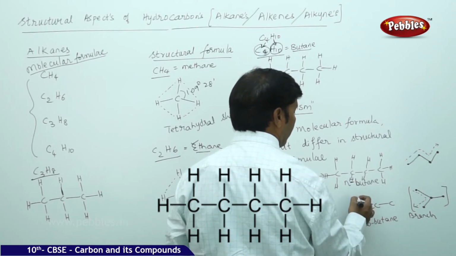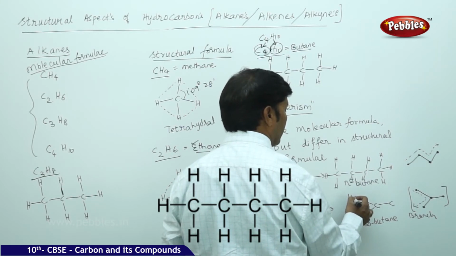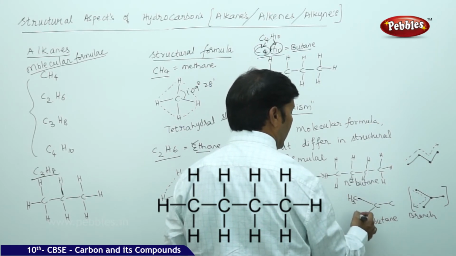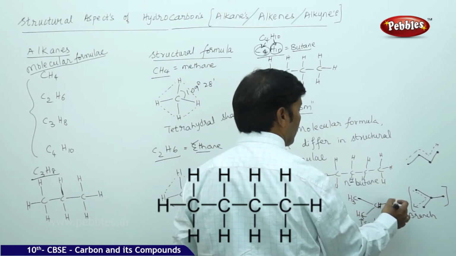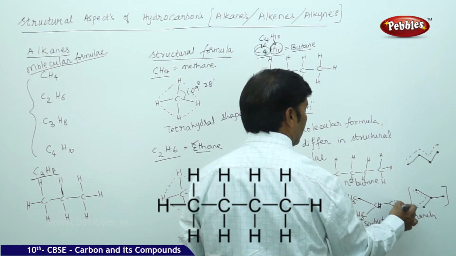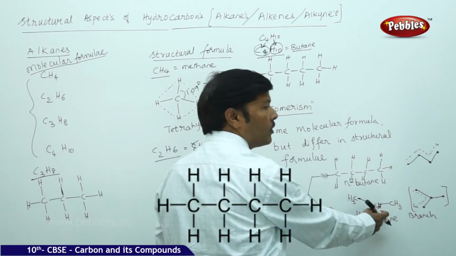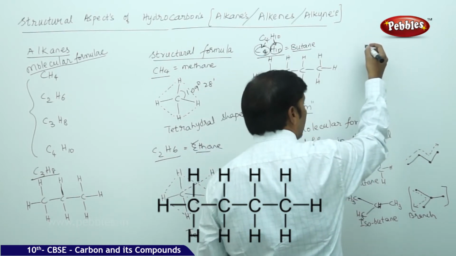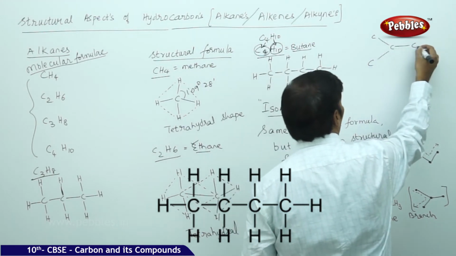For isobutane, there is only one bond here, so you can take 3 hydrogens. Again 1 bond, 3 hydrogens. 3 bonds, take 1 hydrogen. 1 bond, again take 3 hydrogens. This is isobutane. If you want to expand this isobutane, you can take here 1, 2, 3, 4 carbons.